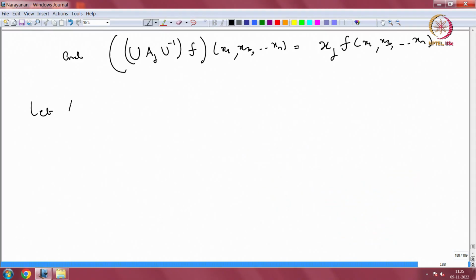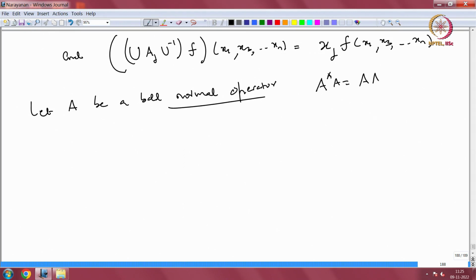Let A be a bounded normal operator. So, bounded normal operator, A star A equal to A A star, right. So, that is my operator. Let us do the cyclic case. So, let V in H be a cyclic vector for A. Okay. What does that mean?